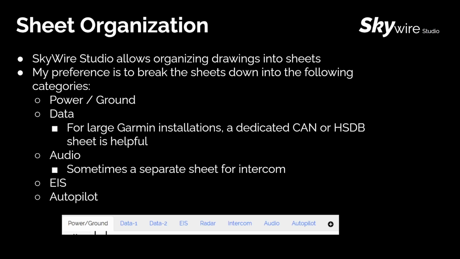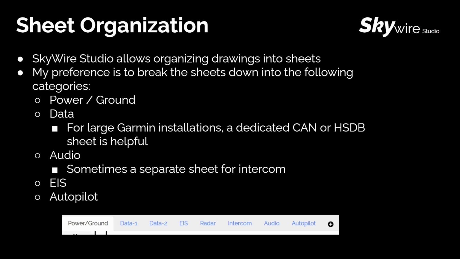SkyWire Studio allows organizing drawings into sheets. There are many different ways you can go about this, but my preference is to start with a power and ground sheet where you lay out all of the LRUs for your installation and pin out just the power and grounds. Sometimes these overly complicate an individual sheet if you're trying to show everything on one.